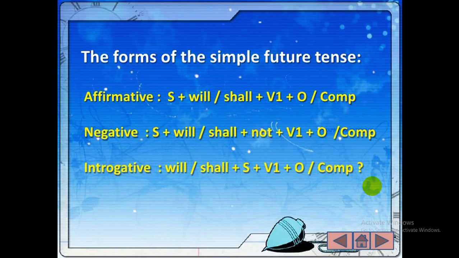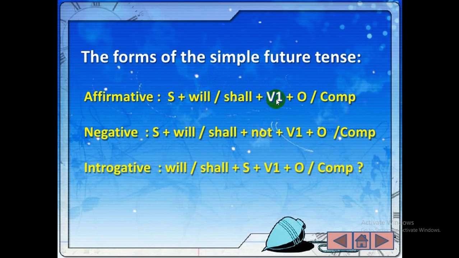Now see what is next, the forms of the simple future tense. We are going to know about the structure. In an affirmative sentence, there is a structure: Subject plus will or shall plus verb 1 plus object or complement. S is for subject, and will or shall are the modals, which will be here as auxiliaries.